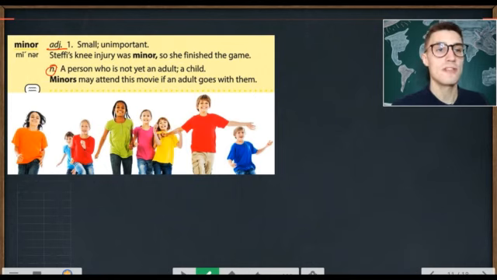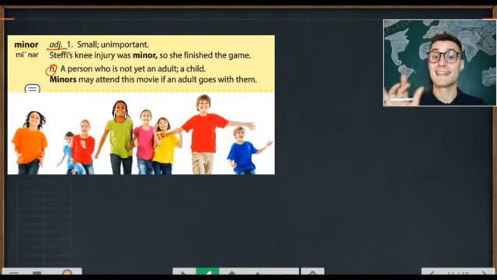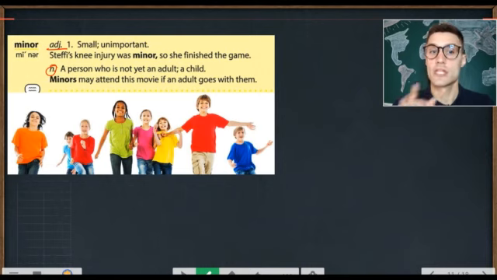Minor is also the name of a person who is not yet an adult. A minor is a child. So child is a synonym for minor. Minors may attend this movie if an adult goes with them. You might see at some places a sign that says no unattended minors. So children, minors, should be with their parents. Are you a minor or an adult? I'm sure you're still a minor for now.